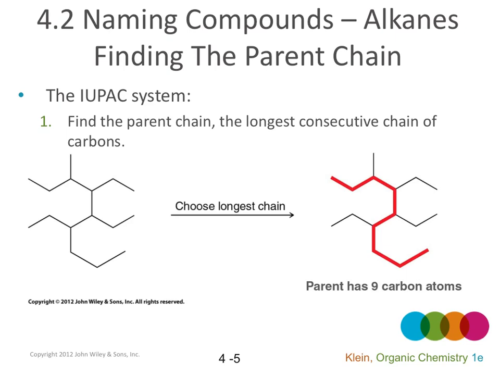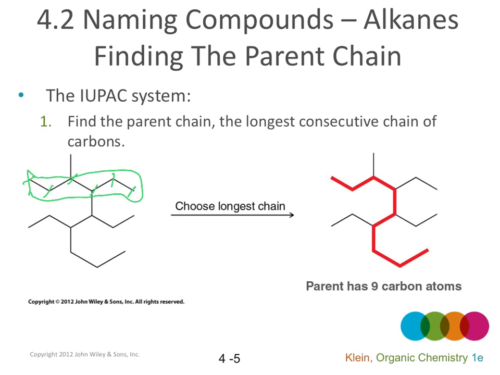First, we have to find the parent chain. What is the parent chain? It is the longest consecutive chain of carbons. For example, in this compound, this is one carbon chain. It has 1, 2, 3, 4, 5, and 6 carbons.